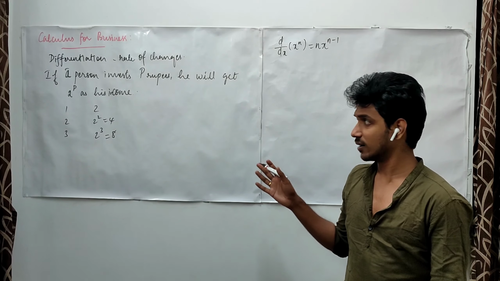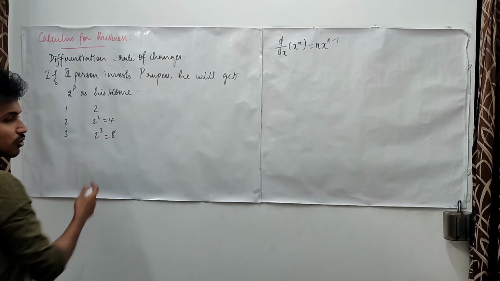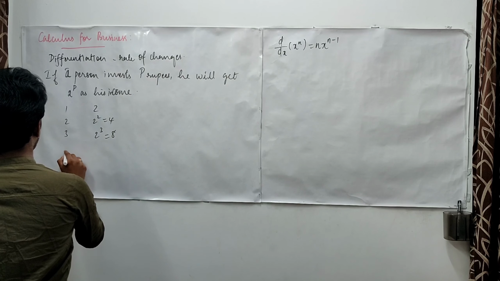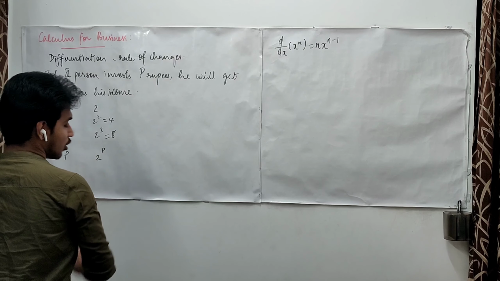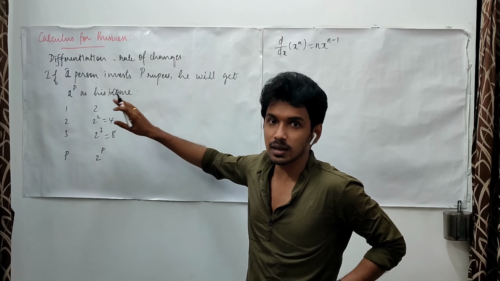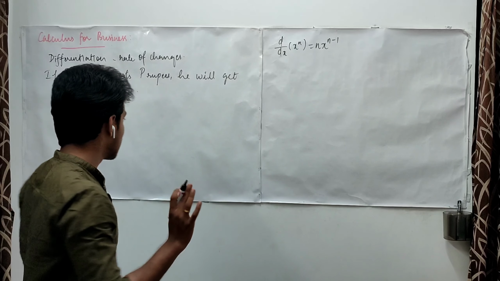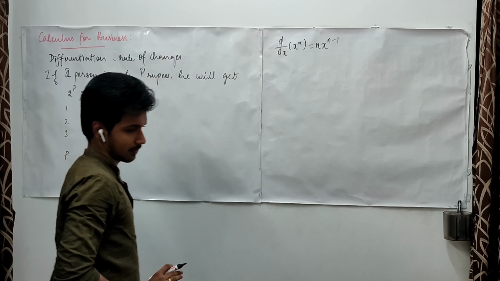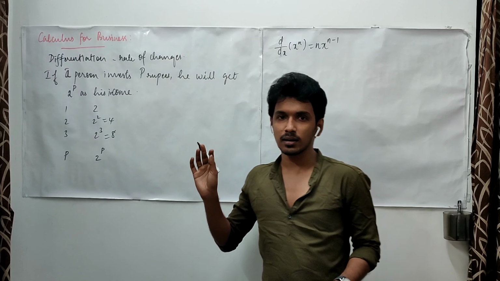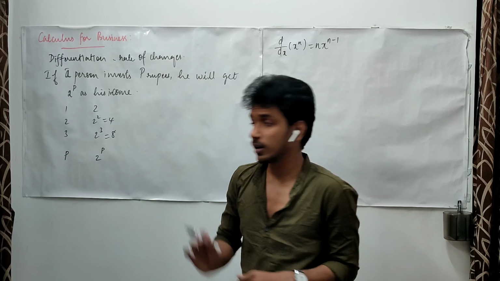Actually, I have given you directly 2 power P. Instead, I should have told you this. And the generalization is, if I invest P rupees, I am going to get 2 power P. If you didn't follow it, consider this case, and you may generalize it to this case. Here, what has happened? 1 rupee, 2 rupees, these are discrete cases. Like 1, 2, this is what we are dealing with, right?